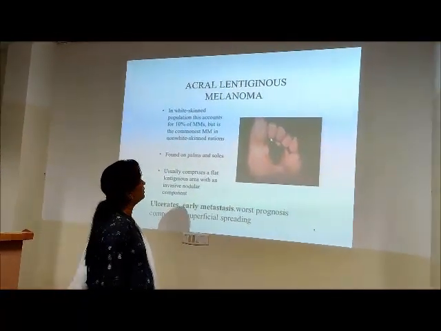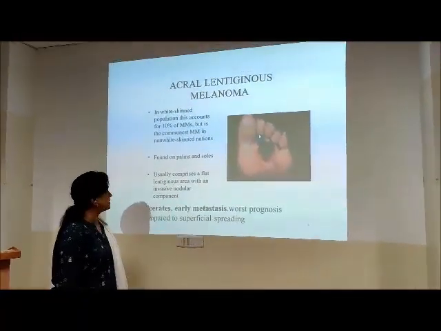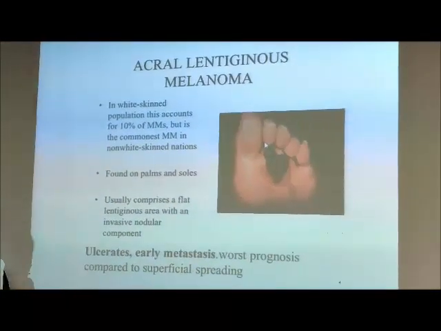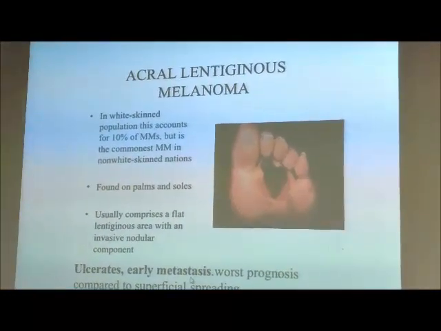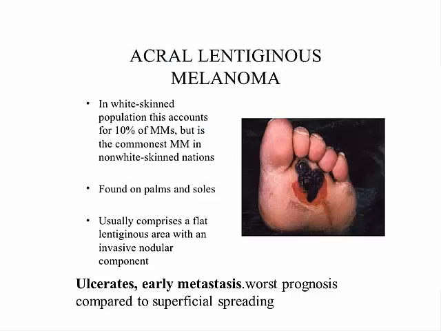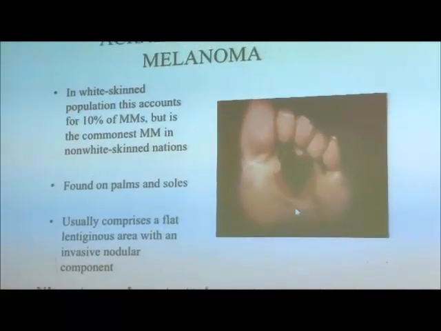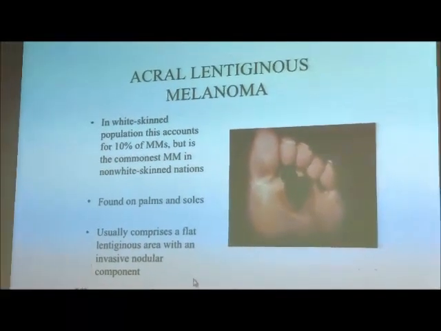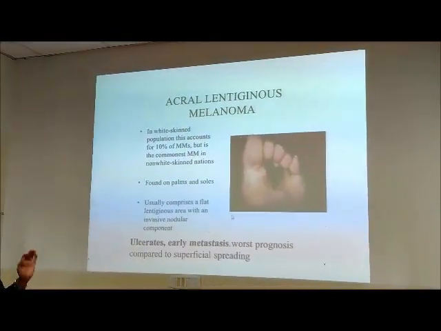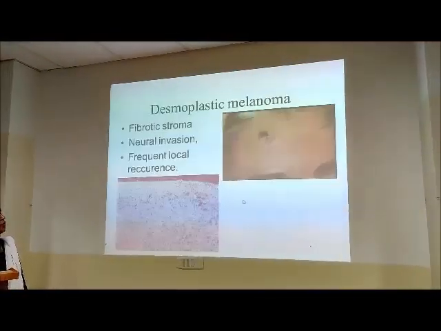So this usually ulcerates, metastasizes early, has a worse prognosis compared to superficial spreading, that we said has a better prognosis than these. So common in white skinned individuals, found on palm and soles, a flat dark area with an invasive nodular component.